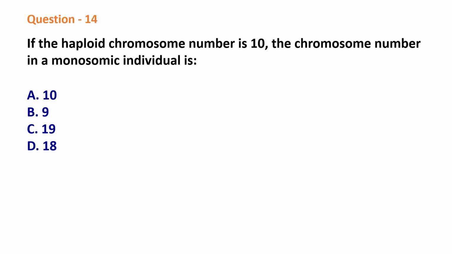Question 14. If the haploid chromosome number is 10, the chromosome number in a monosomic individual is 10, 9, 19, 18. The correct answer is 19. Here we can see that the haploid number of the individual is 10. So the diploid number is going to be 2 into 10, that is 20. And monosomy is 2n minus 1, that is 20 minus 1, which is equal to 19.